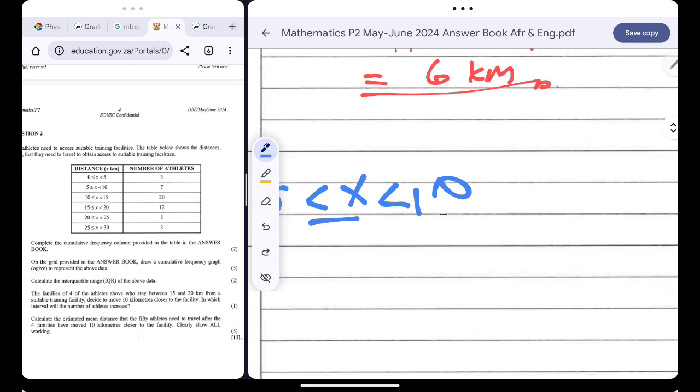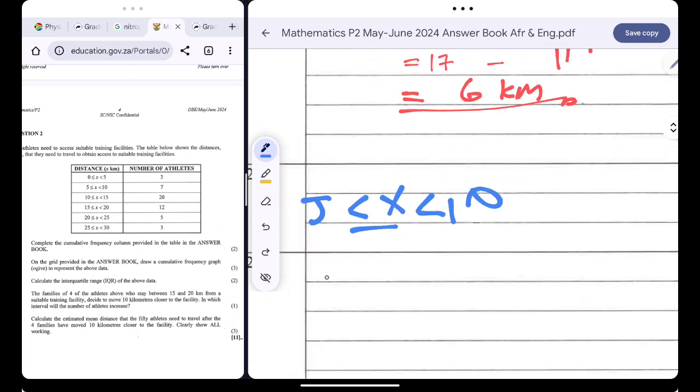So for me to find my mean, guys, the estimated mean is equal to the sum of the class midpoint multiplied by our frequency, all over n. Are you together?